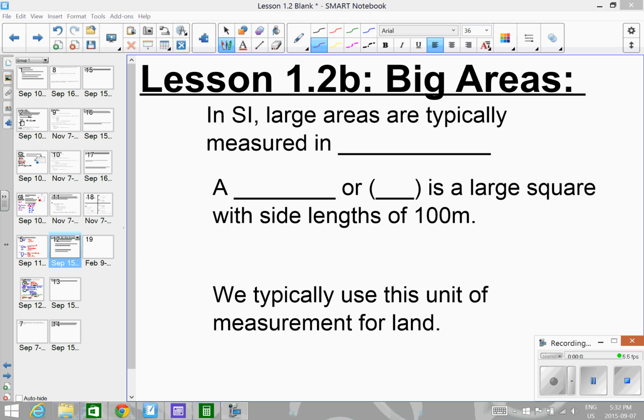Welcome to lesson 1.2b, part 2. We're going to talk about big areas, still using SI units. So, in the System International, or the International System of Units, large areas are typically measured in what we call hectares.